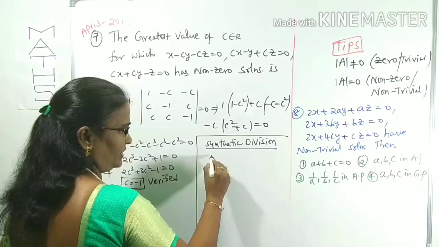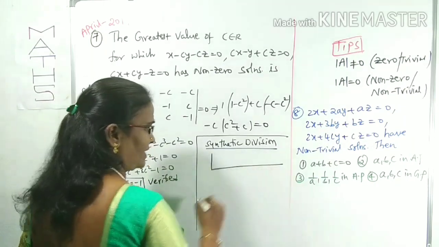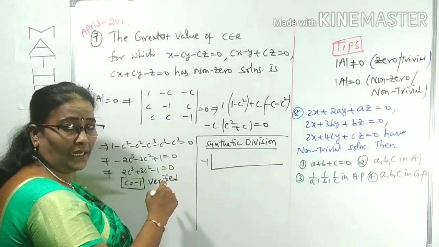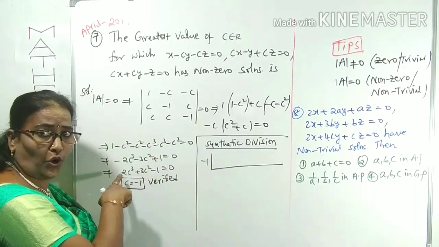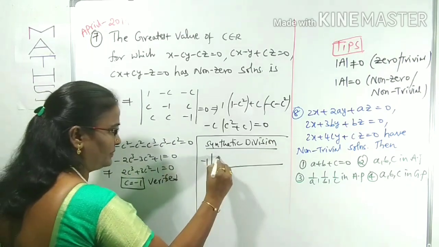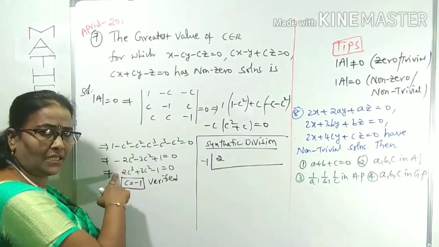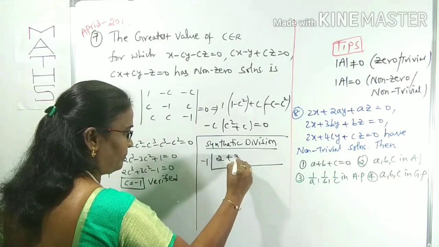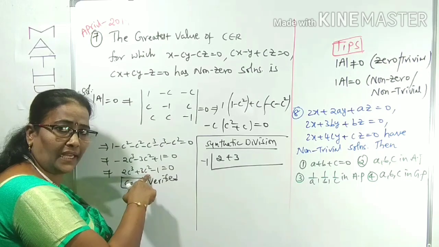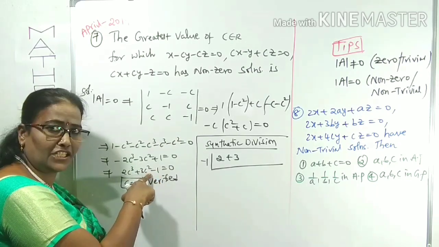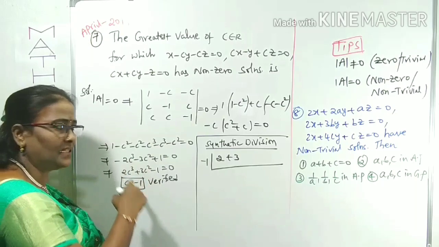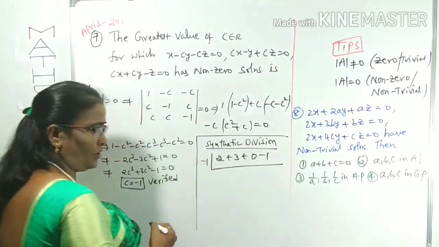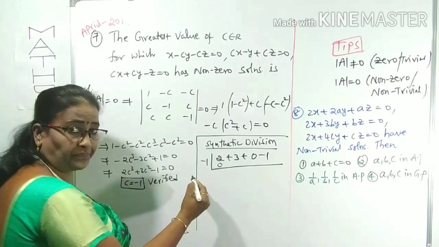Most of them know it, though a few of them don't. You can concentrate on what synthetic division is. We already got one of the roots, and we take that one here. From the given equation, you can observe the coefficients. The C cube coefficient is 2, plus 2 only. Next, the C square coefficient is 3. After C cube and C square, is there any C term? No. If C is missing, in the missing place we can take 0. Then after that the constant. Now we can use the first place as 0.